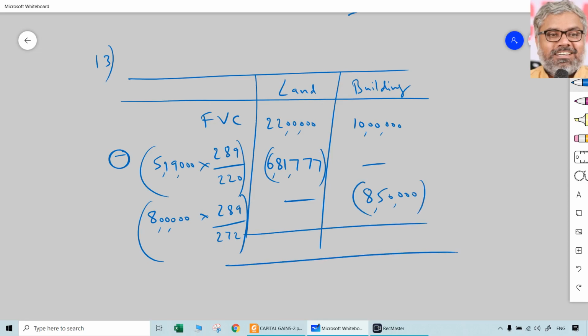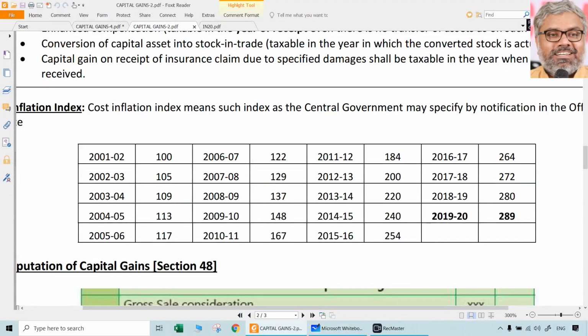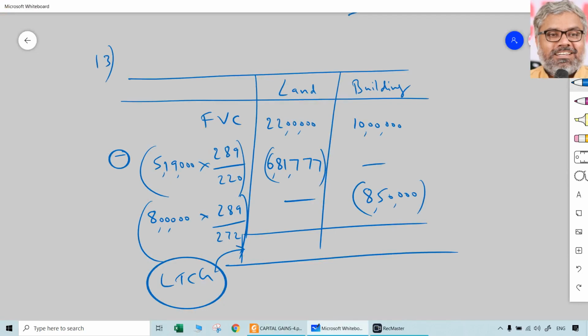So what is the long-term capital gain? Both are long-term only here. Land was clearly long-term. Even the building is long-term because it is held for more than 24 months, since it is an immovable property. So 24 months is the criteria. For the building it is clear, 1,50,000 is the long-term capital gain. For land you calculate that carefully.